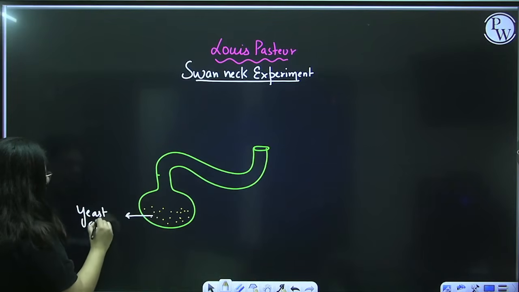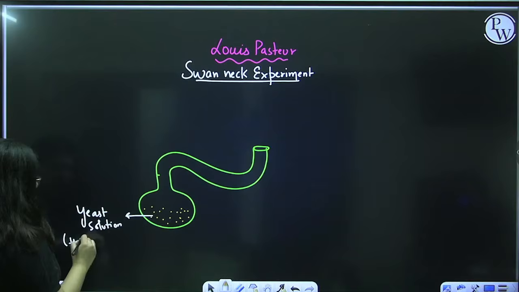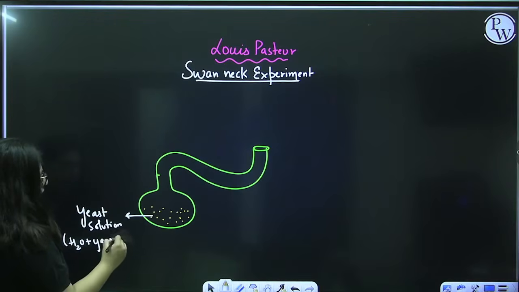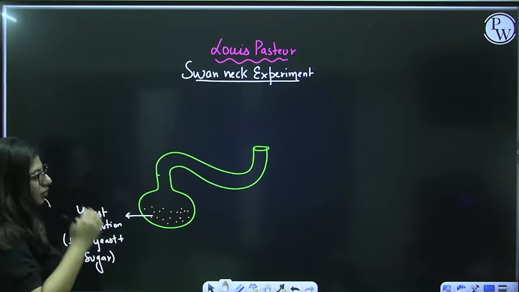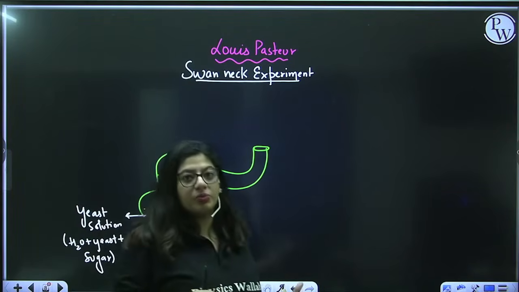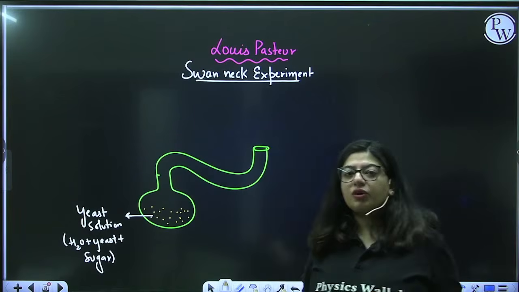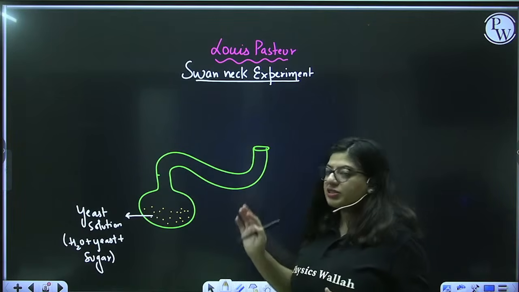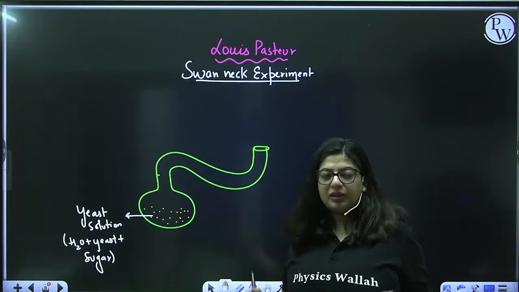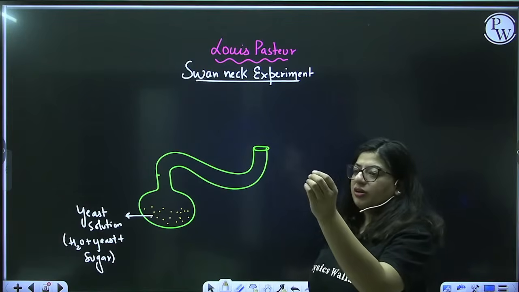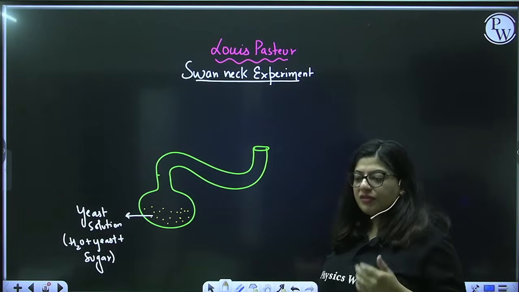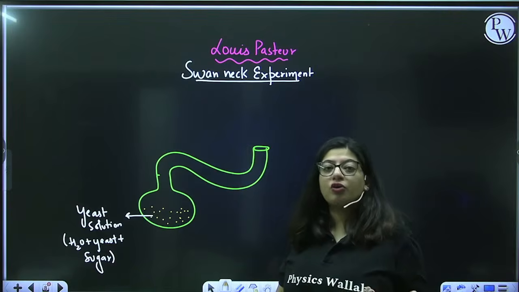And how do you make a yeast solution? By adding water, yeast and sugar. So it is said that the yeast solution gave rise to microbes. It gave rise to bacteria. For example, if you make a yeast solution and you don't have this swan neck flask, just take a beaker, make a yeast solution and put it somewhere outside. After some days you will see there is a growth of microbes in that.